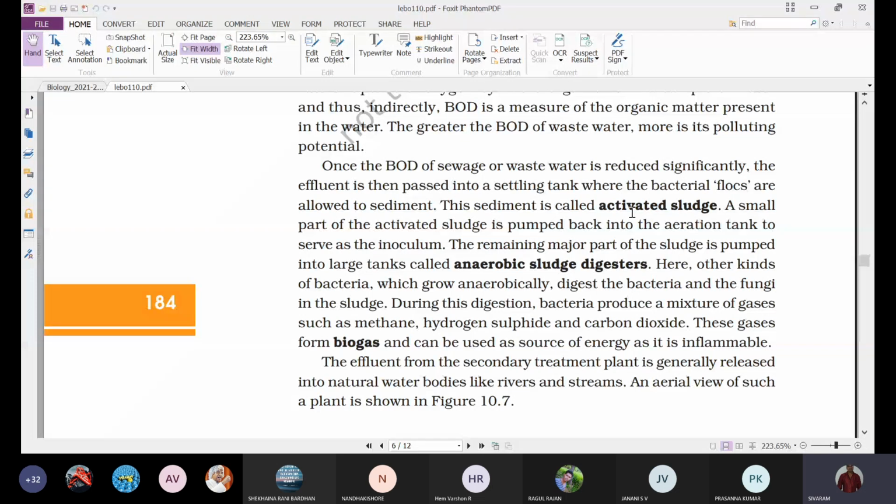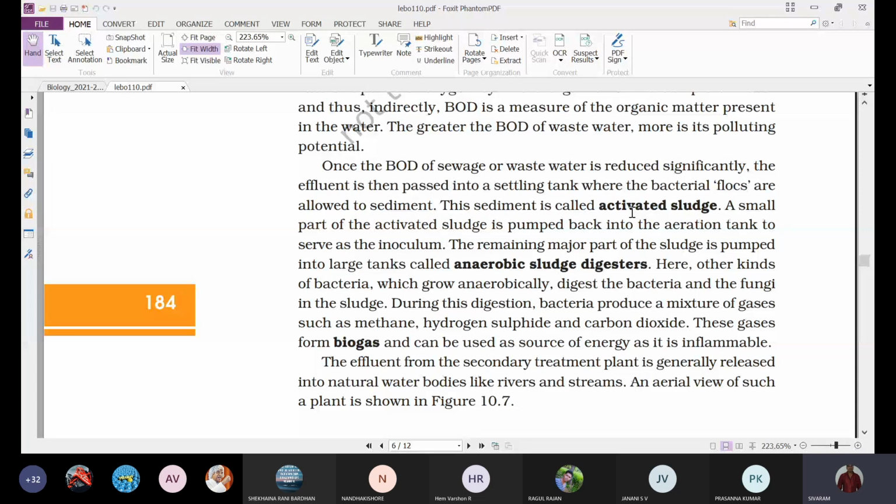In the same manner, here also we are adding the inoculum. What is that inoculum? Activated sludge.